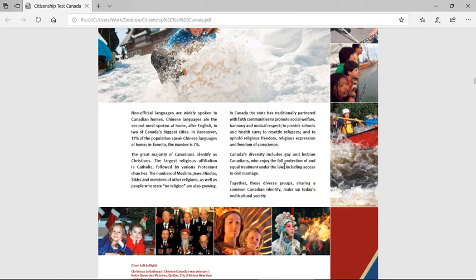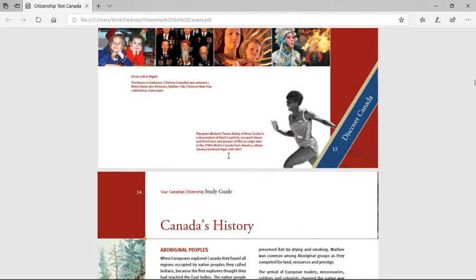In Canada, the state has traditionally partnered with faith communities to promote social welfare, harmony, and mutual respect, to provide schools and health care, to resettle refugees, and to uphold religious freedom, religious expression, and freedom of conscience. Canada's diversity includes gay and lesbian Canadians who enjoy the full protection of and equal treatment under law, including access to civil marriage. Together, these diverse groups share a common Canadian identity and make up today's multicultural society.